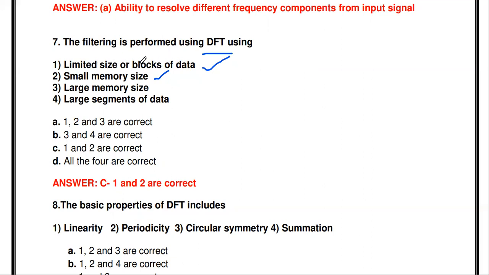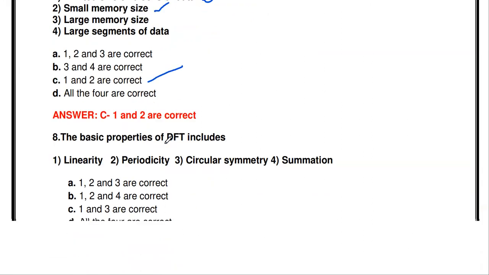So these two things: limited size, in that we are dividing the data into blocks of data and processing, and we are transmitting. Okay. So 1 and 2 is the correct answer. So C is the correct one.